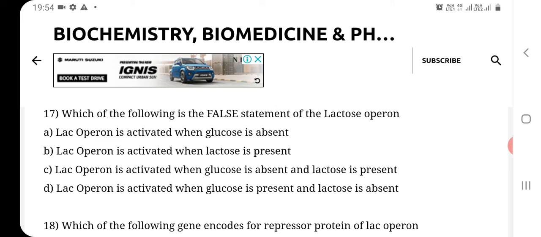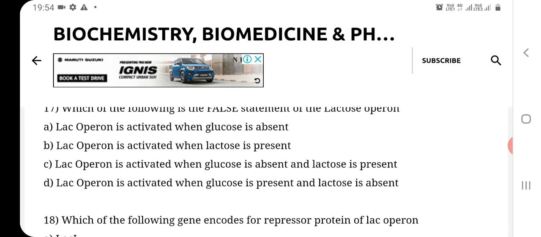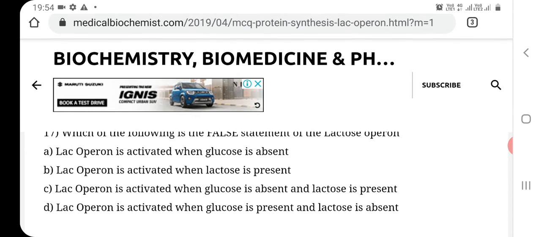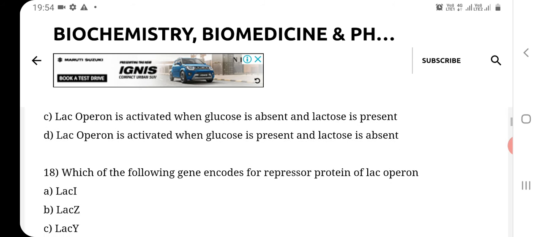Now students, you have to identify the false statement regarding lactose operon. So the correct answer of this question number 17 is D option, that is lac operon is activated when glucose is present and lactose is absent. Actually, lac operon is activated when lactose is present and glucose is absent. So the correct answer of this question number 17 is D option.